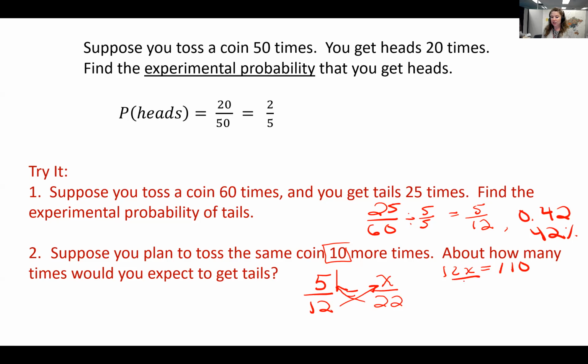And then when we divide by 12, 110 divided by 12 is 9.1, or we could say about 9 times total. So since we've already got tails 5 times, we would say maybe 4 more times. The other way we could have done this is to take 10 and multiply it by our 42%, or our 0.42, and we get 4.2, which is about 4 more times than 5. So 9 total. So 4 more times after 5, right? You understand? I hope I didn't confuse you. Anyway, so a couple of different ways we could estimate that answer.